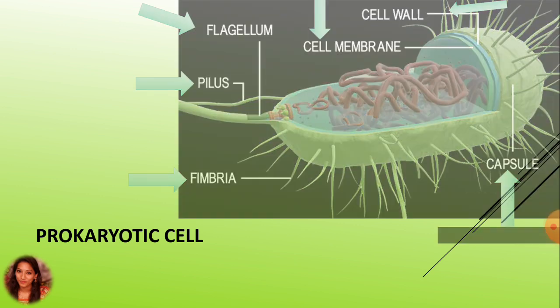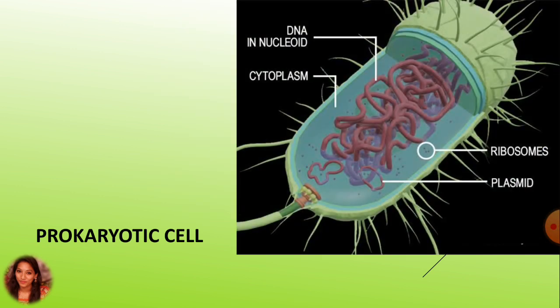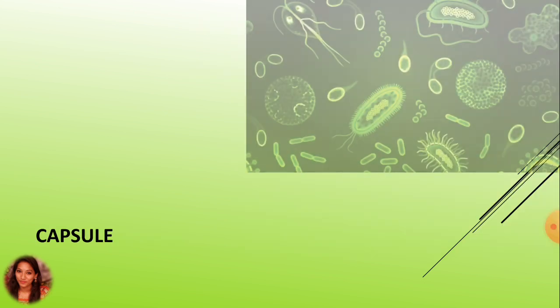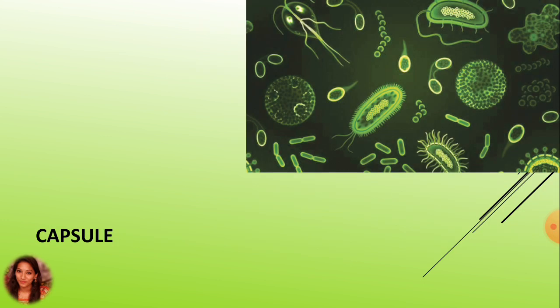Let us focus on what is there in the inner area. Here, the DNA in the nucleoid area, then the ribosomes, plasmid, and cytoplasm. Here the cytoplasm contains all the major components. It is a sticky mucus inside the cell. First, let us start with the capsule.